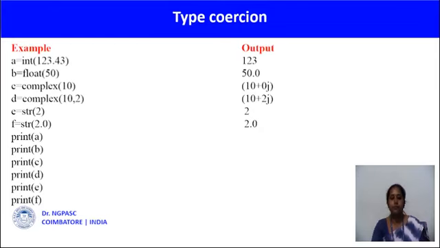Example: here we are specifying the required data type integer and passing a float value. The float value will be converted into an integer. 123.43 is a float value, and it will be converted into an integer with the help of the predefined function int.